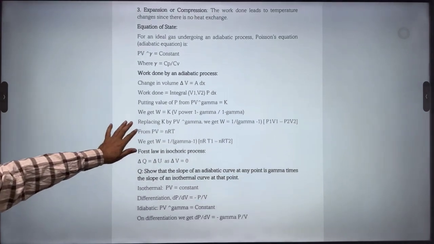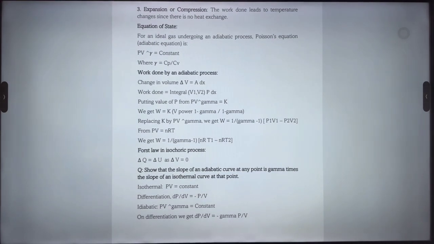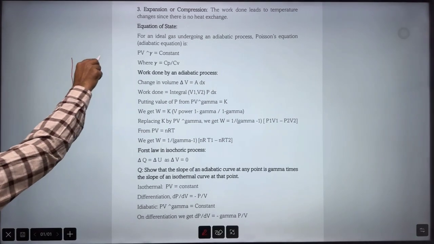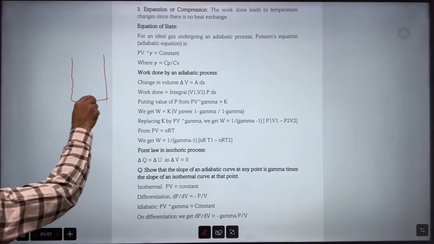Now the next thing is work done by an adiabatic process, meaning here there will be expansion but the process is adiabatic. So what will happen?